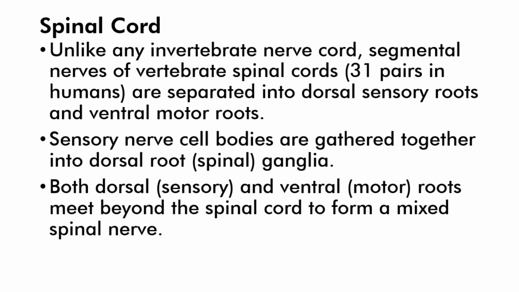The spinal cord is unlike any invertebrate nerve cord, as it has segmental nerves of vertebrate spinal cords, 31 pairs in humans, which are separated into dorsal sensory roots and ventral motor roots. Sensory nerve cell bodies are gathered together into dorsal root ganglia. Both dorsal and ventral roots meet beyond the spinal cord to form a mixed spinal nerve.